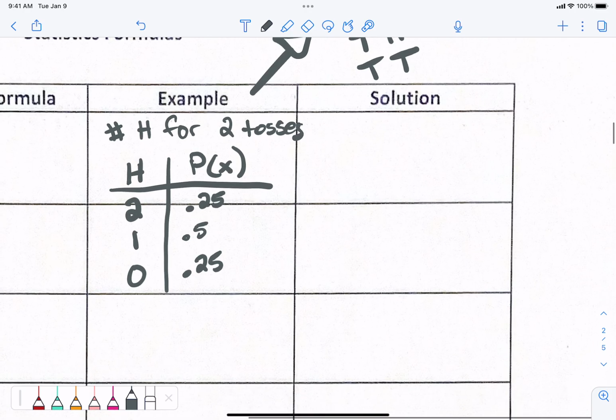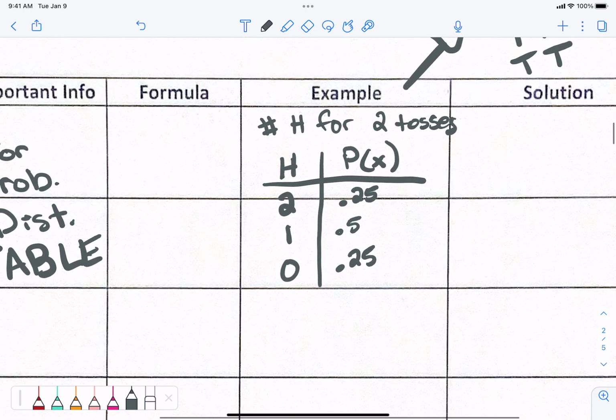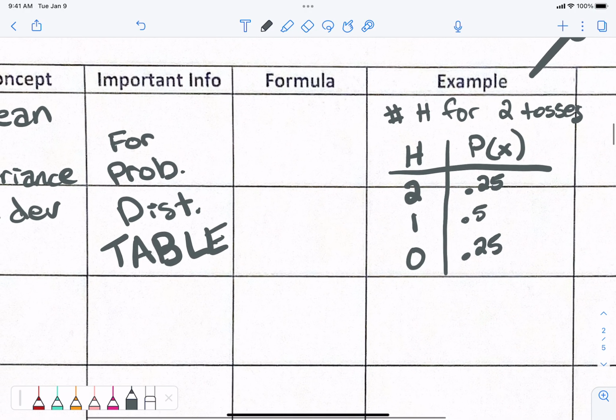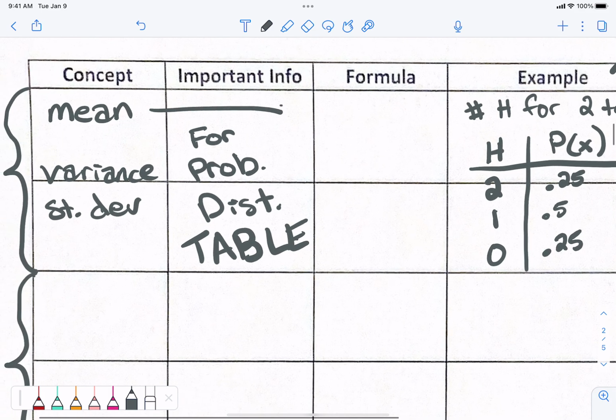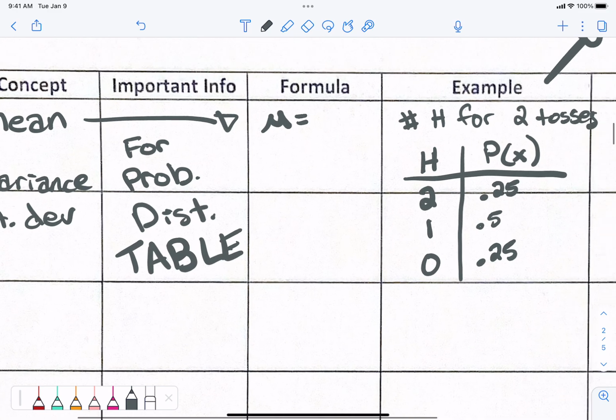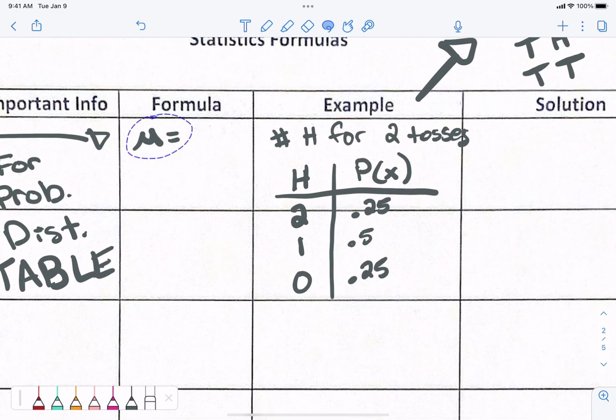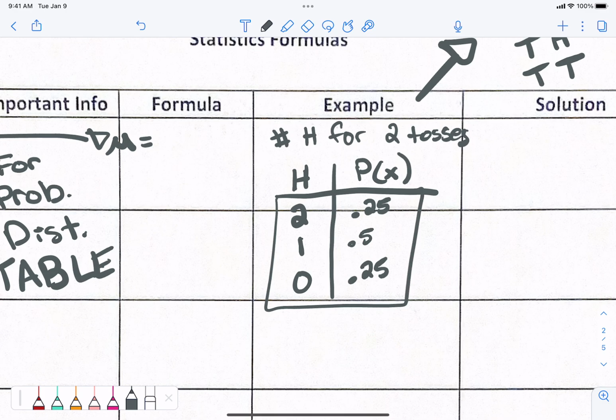Okay, what symbol do we use for mean? The mu. Okay? Mu. I'm going to slide it over because we need a little bit more room. How do you find the average with a table? How do you find the average with a table?